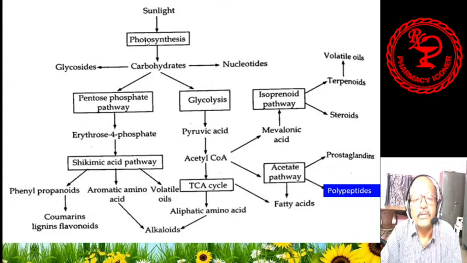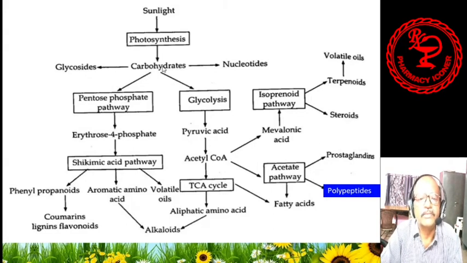By the photosynthesis process, carbohydrates, the main active constituents, are produced. These carbohydrates are also utilized by the plants themselves, and they come under primary metabolites, because these are the basic requirements for the plants for their growth and development.